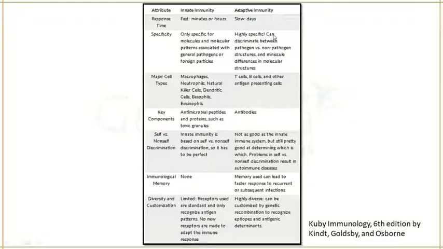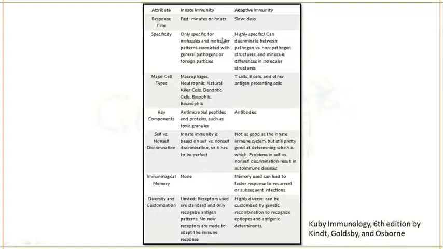It can discriminate between what is a pathogen and what is a non-pathogen. The major cells involved in innate immunity are macrophages, neutrophils, NK cells, dendritic cells, basophils and eosinophils. For the adaptive immune system, B cells, T cells and antigen presenting cells are involved.